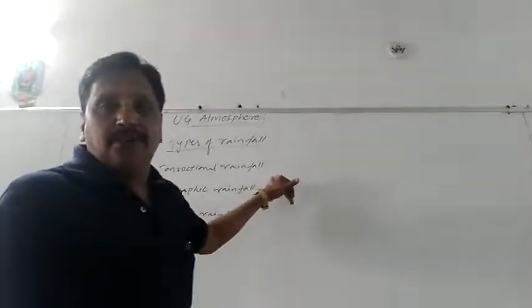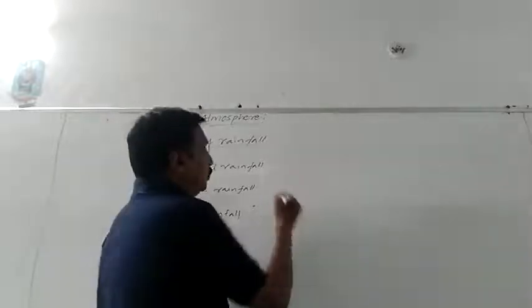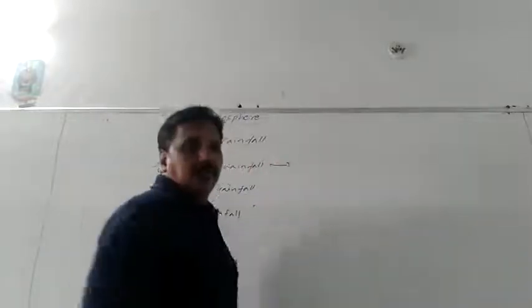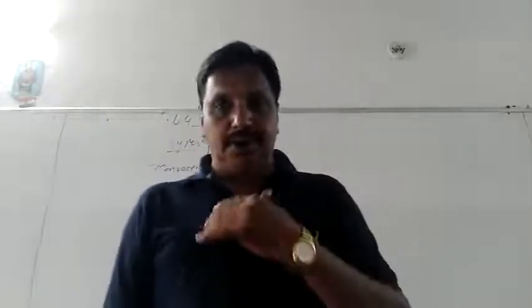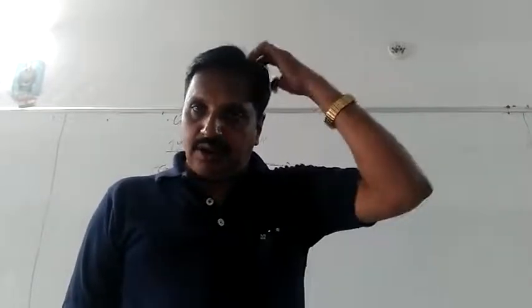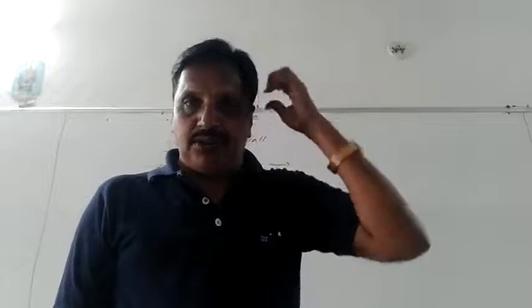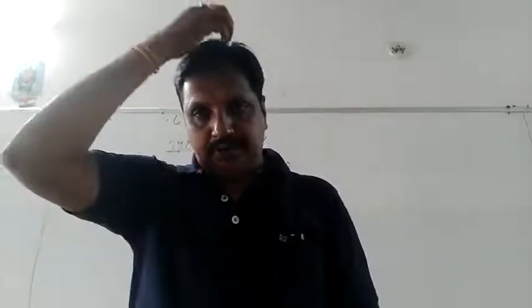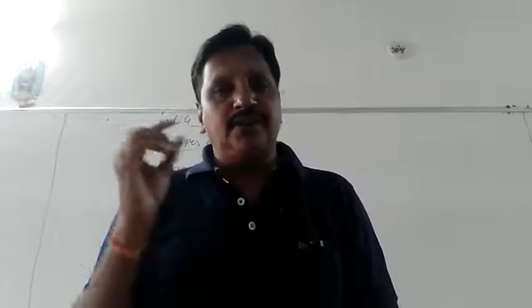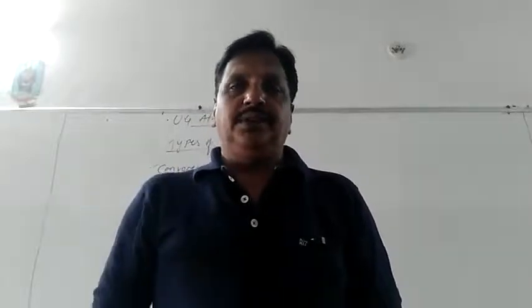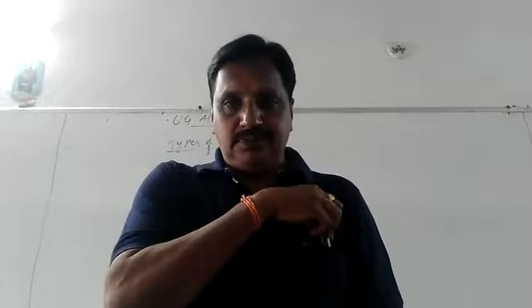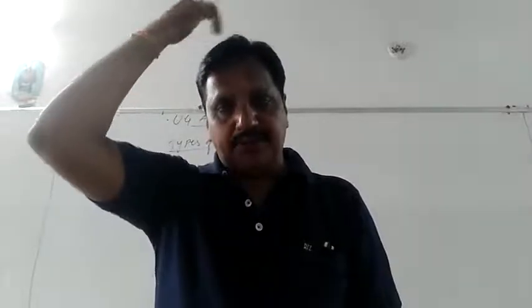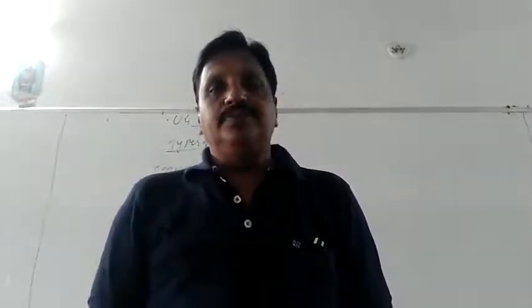Convectional rainfall. Convectional rainfall happens most commonly in areas which are very hot, where low pressure exists, mostly near the equator, or during summers in many parts of the world. What happens? Let us know.